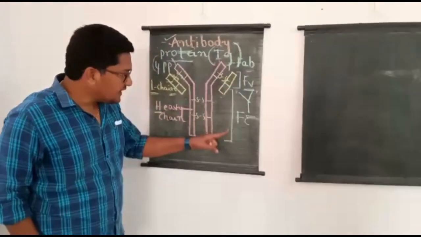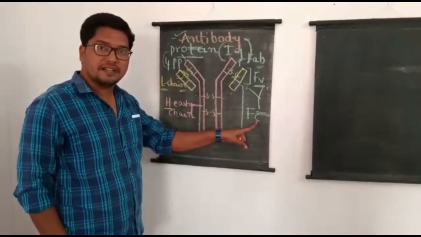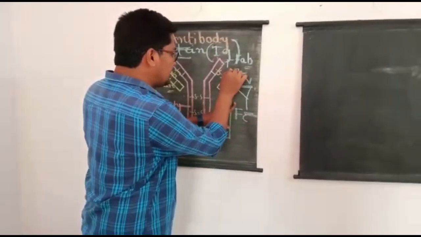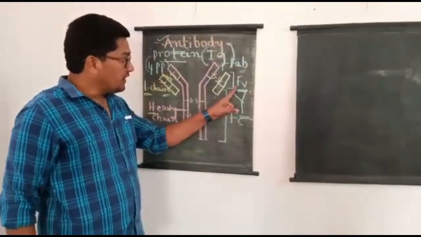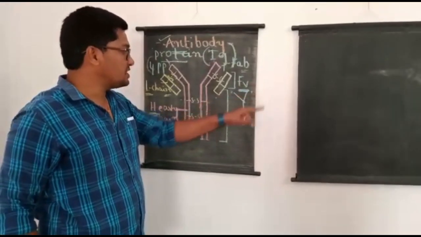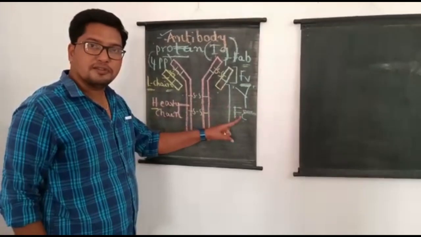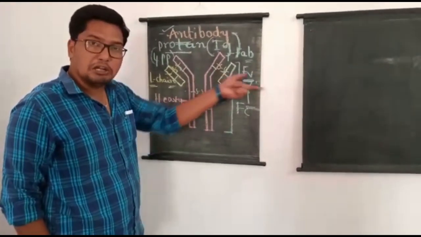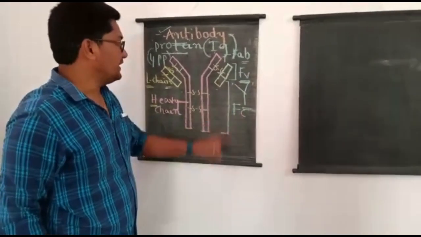In all five types, the C region is constant. What varies from antibody to antibody is the other region of a polypeptide chain, which is why it is called the variable region. The remaining region remains the same, meaning the amino acid sequence is the same in all types of antibodies. That's why it is called the FC region.